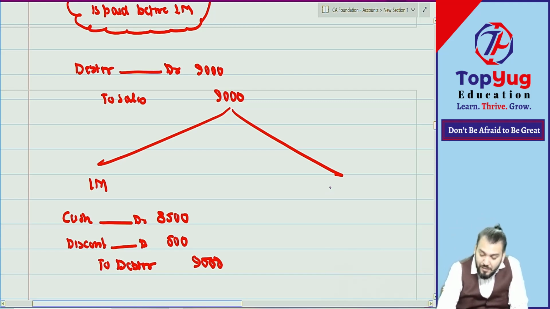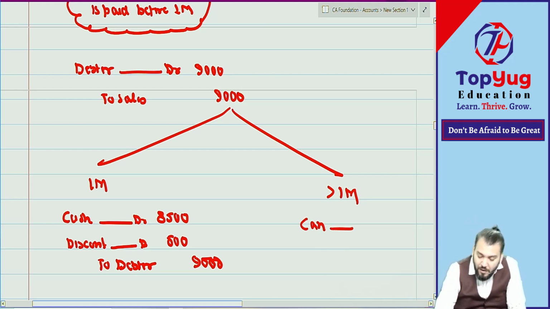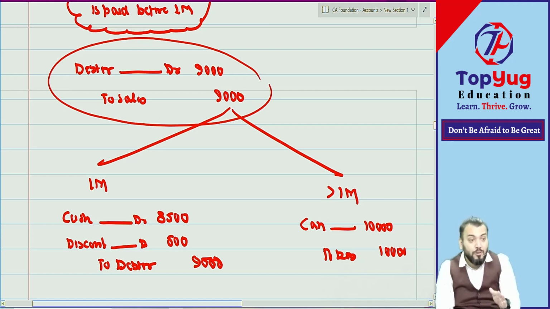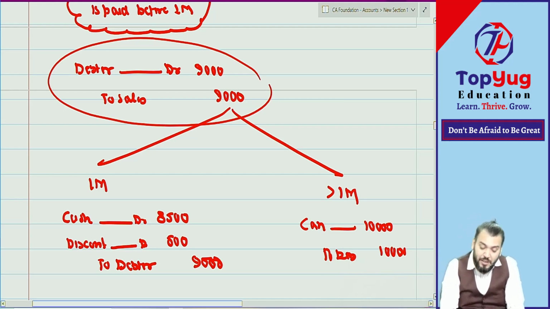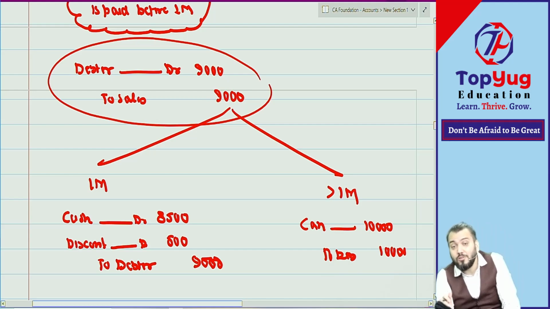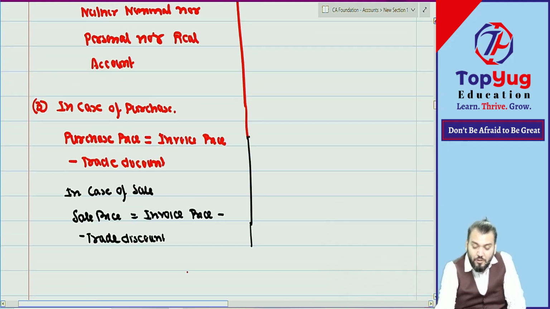Suppose it is paid after 1 month, then it will not be received, it will not be allowed. Then in that case, what journal entry will we do? Cash account 10,000, to debtor 10,000. So can you say at the time of transaction date, we don't know about the cash discount availment. Therefore, we have recorded sales at rupees 9,000. Understood? And then if the discount was allowed, then 500 expense will be recorded. So can I say cash discount will be recorded?